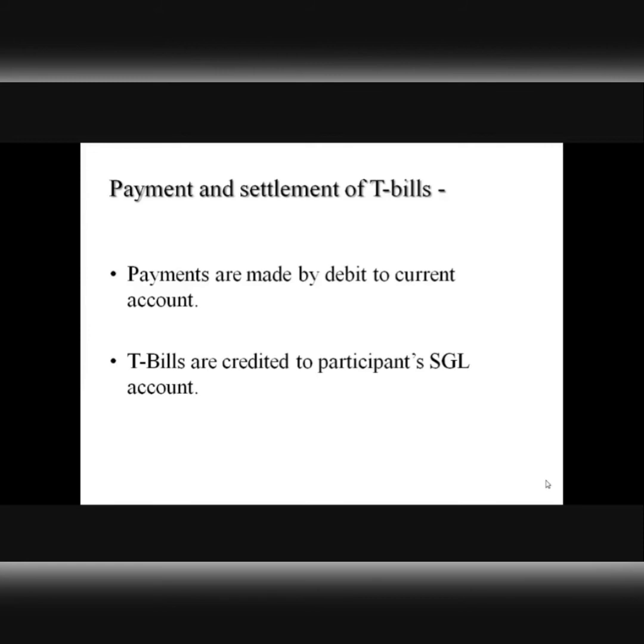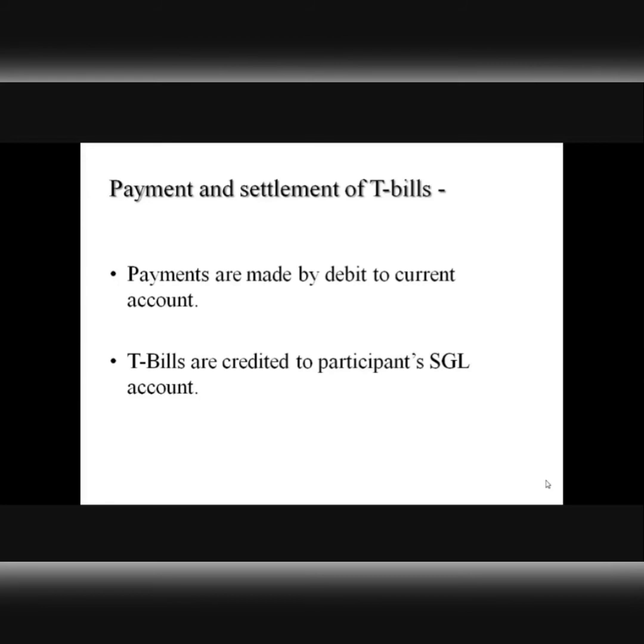Those who participate in the auction of government securities are told that they should have these bills in electronic format. For this purpose, these participants are required to maintain two accounts with the central bank in India. Now, what are these two accounts? One is a current account, which is needed to facilitate money transactions, while the other is a subsidiary general ledger account that's needed for holding securities with the central bank in demat form, right?